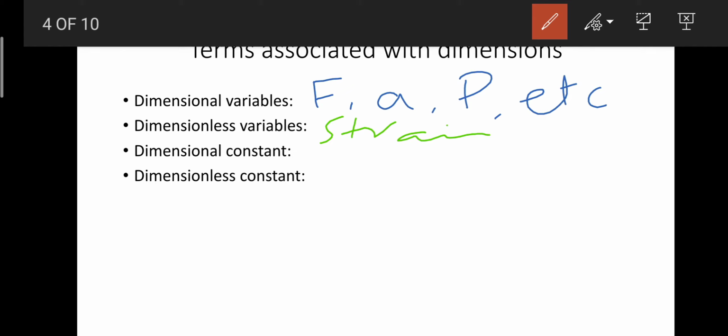Next is dimensional constant. What is meant by dimensional constant? A dimensional constant is a quantity which has dimension but its magnitude is constant, right? For example, we have Planck's constant and the gravitational constant. These are physical quantities whose magnitude is constant, but definitely they have some unit, so definitely they are going to have some dimension as well, right? And now the last but not the least, that is dimensionless constant.